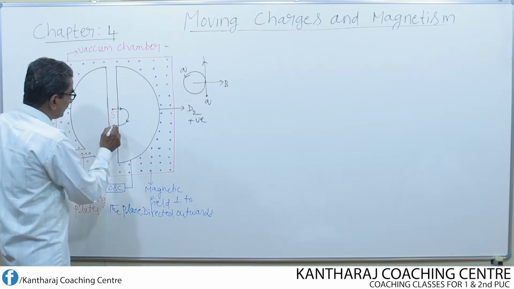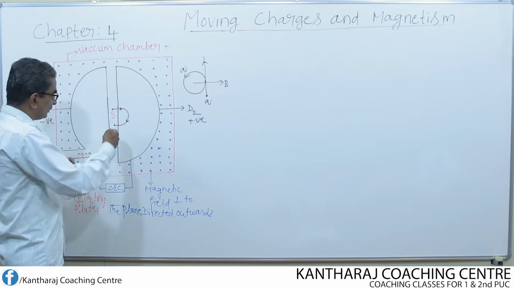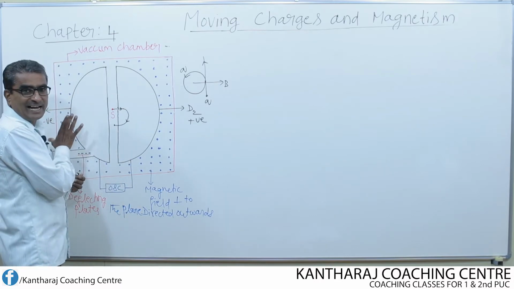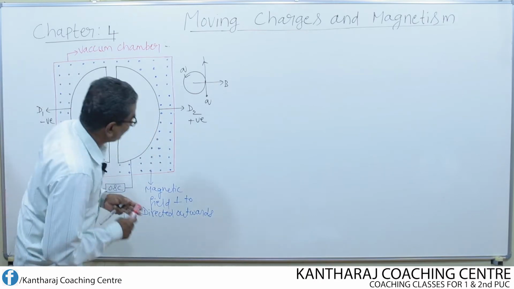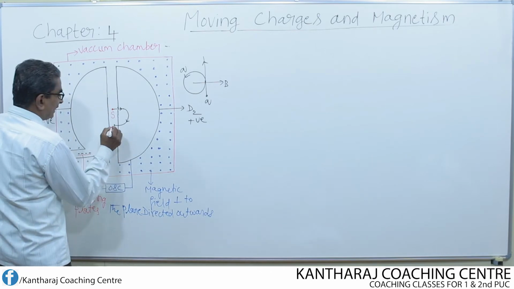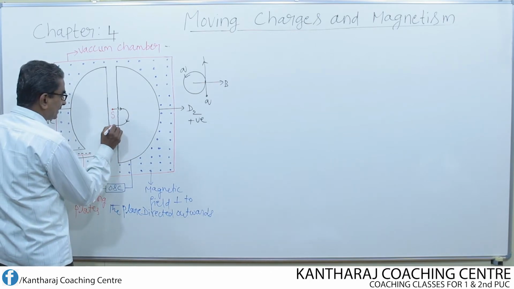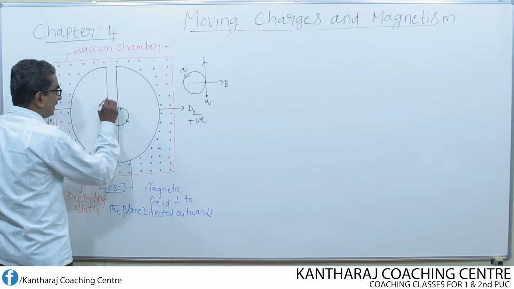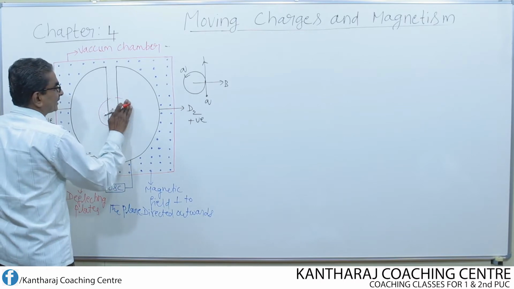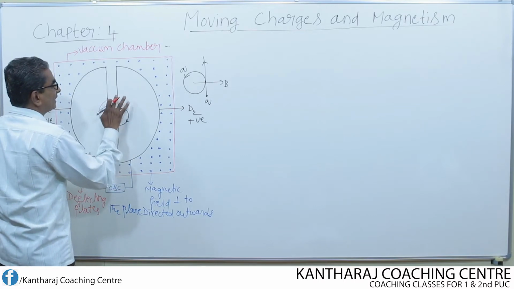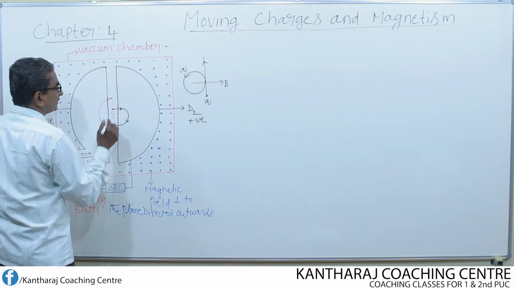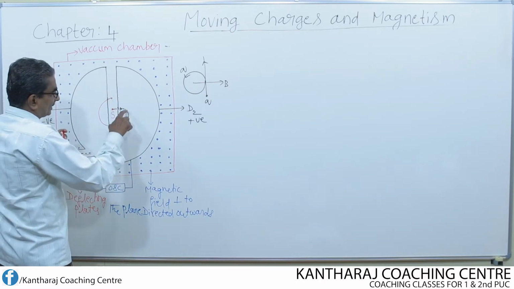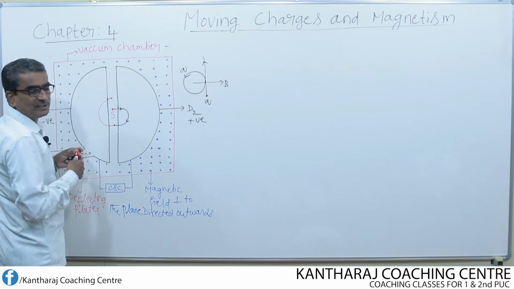Once again the charged particle moves towards D1, which has negative potential, and in D1 it continues to move in a circular path of larger radius. Look here, this radius is different from that radius.